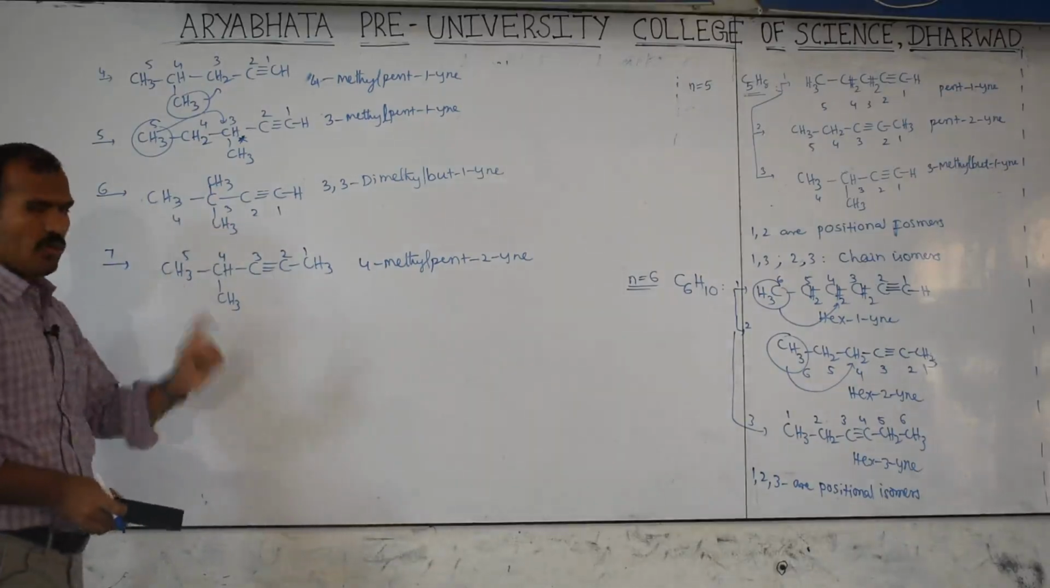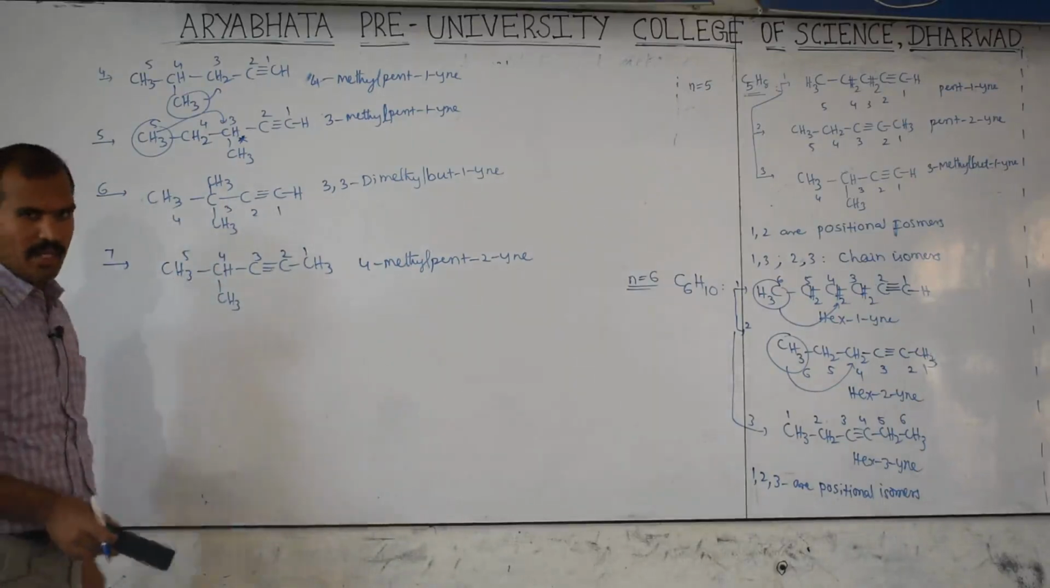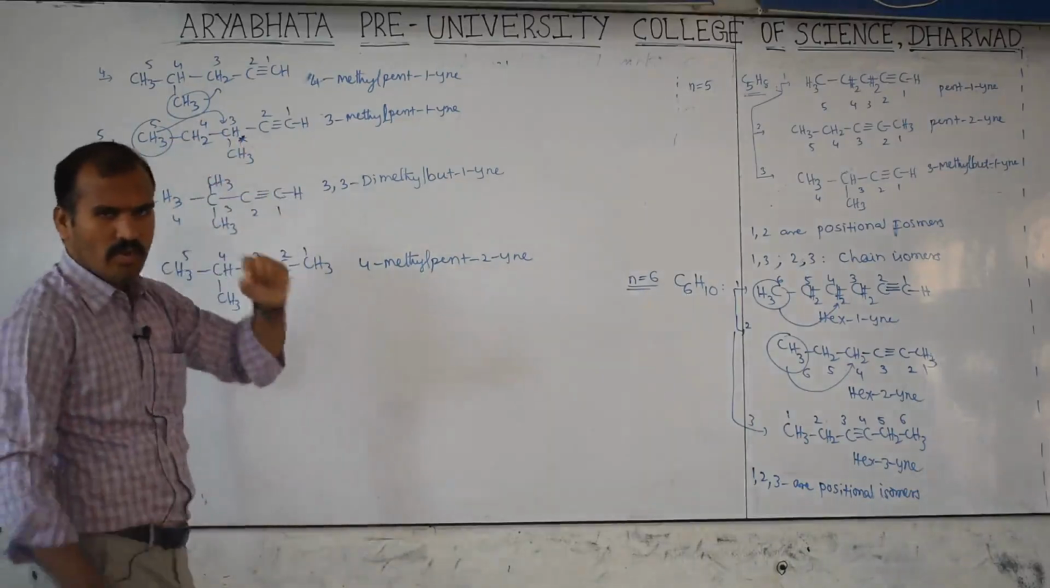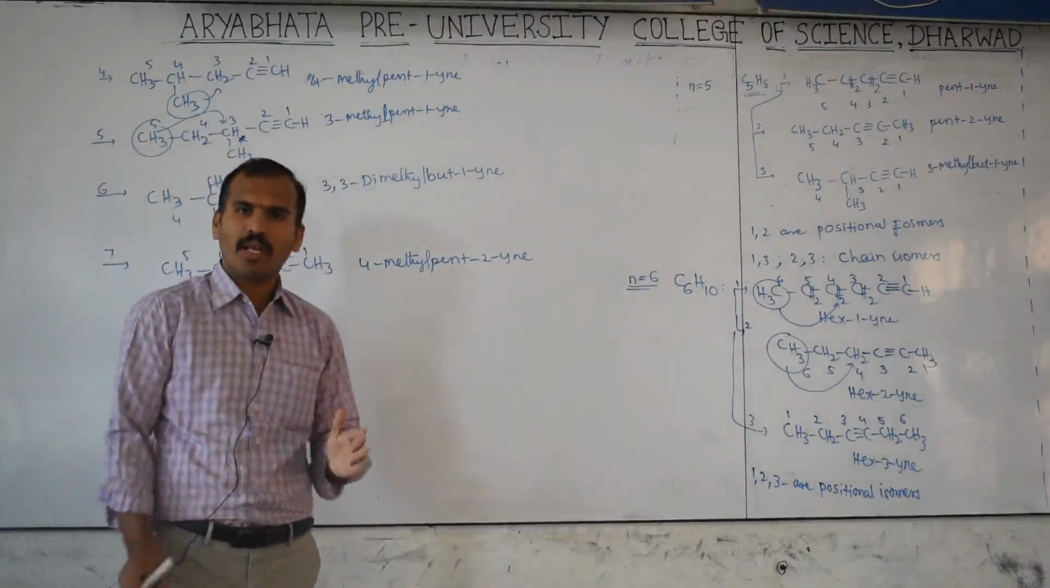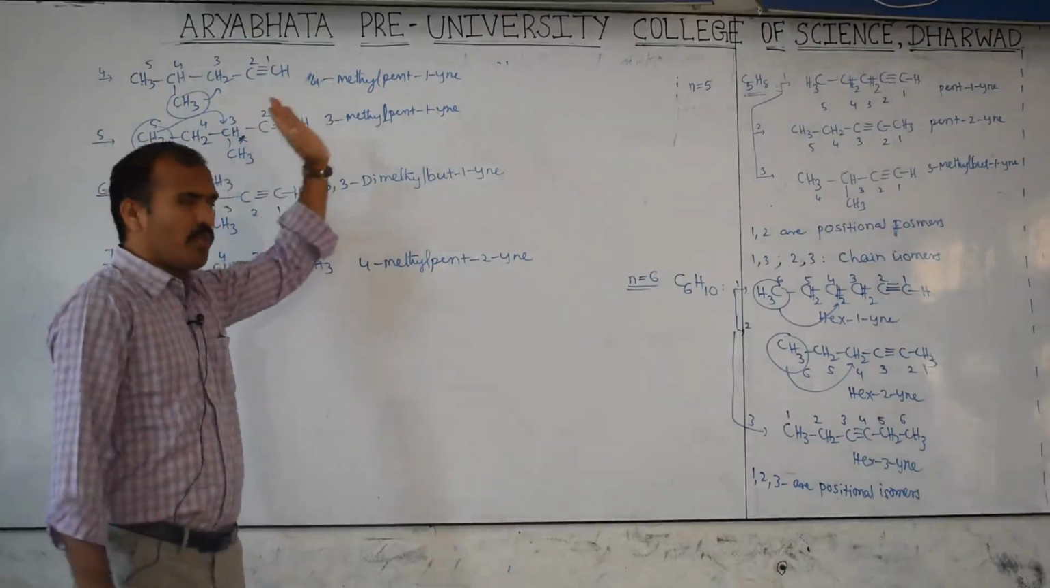Here the same is there, no chiral. So out of these 7 compounds, only one is chiral. Therefore, chiral means what? Its mirror image is possible. That is called enantiomer. Enantiomer means what? They are mirror images of each other but not superimposable. Then its mirror image is also possible.